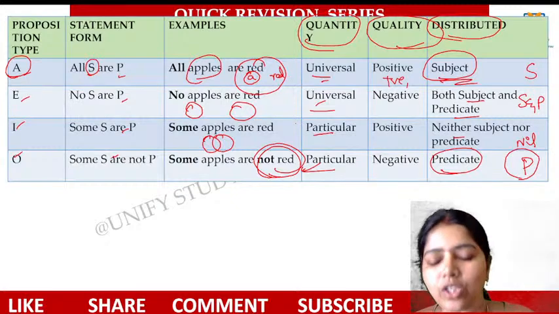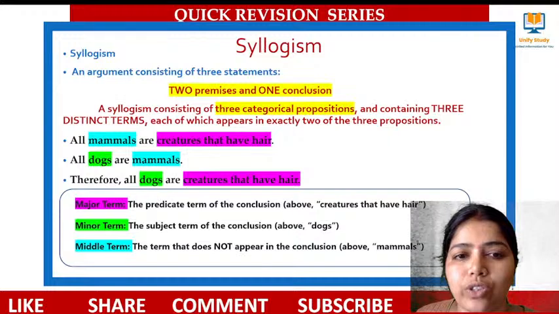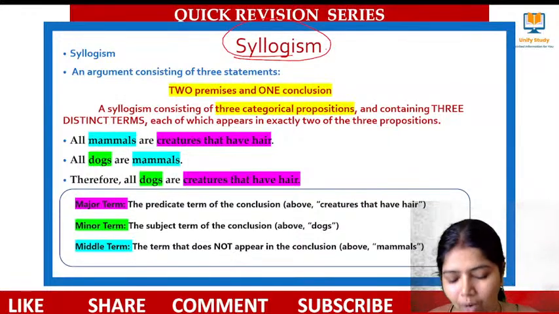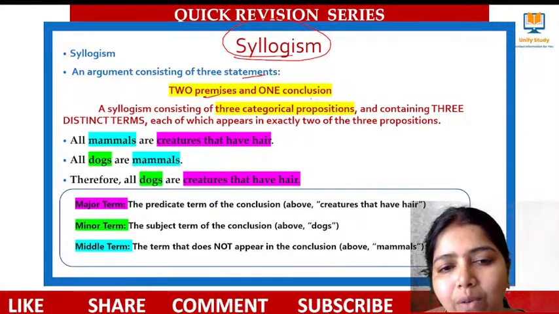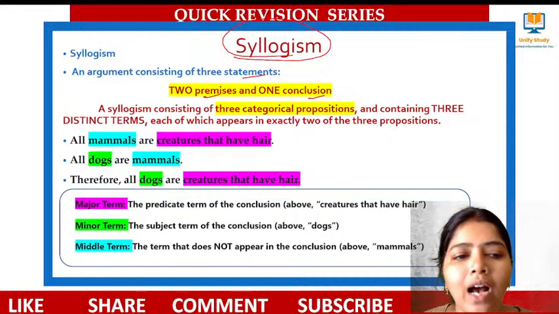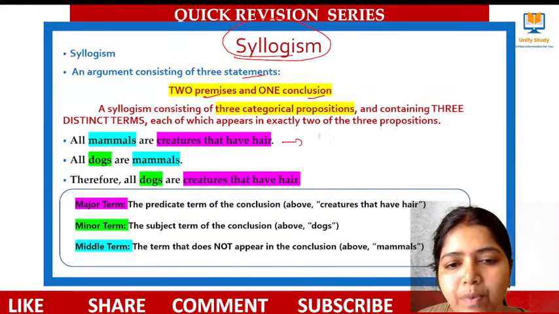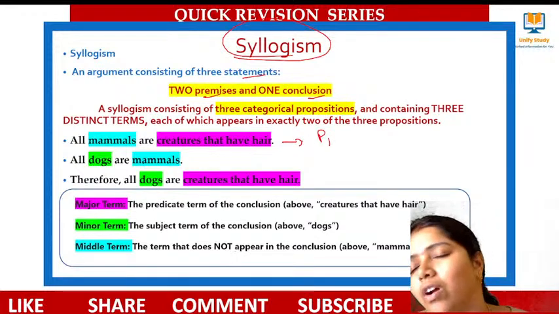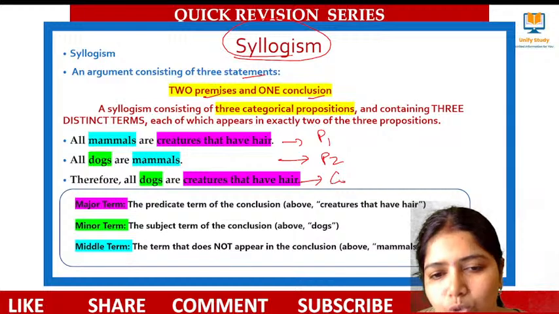Yes, okay. So with this example, I just want to move to the next one. Syllogism. What do you mean by syllogism? It consists of 3 statements, 2 premises and 1 conclusion. So there are 3 categorical propositions. This is called a proposition, or we call it a premise. So this is premise 1, this is premise 2, and this is the conclusion.